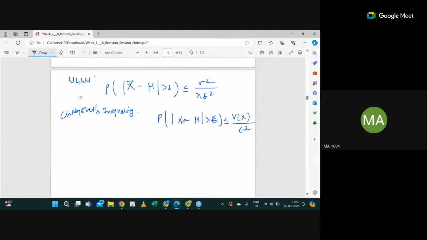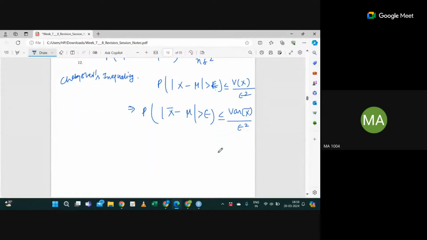Here, instead of x, I have x bar. So the probability that the modulus of x bar minus mu is greater than epsilon is less than or equal to the variance of x bar, which we found a few seconds before: sigma square by n epsilon square.